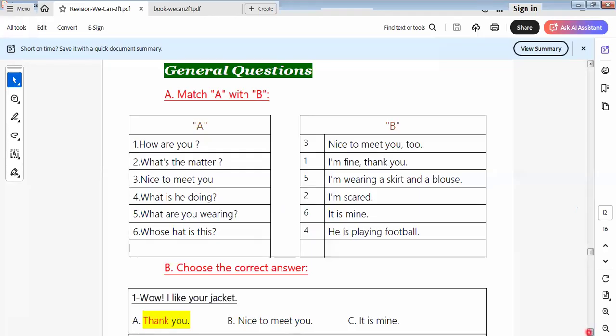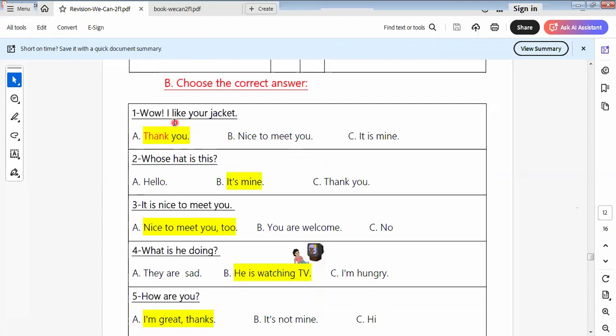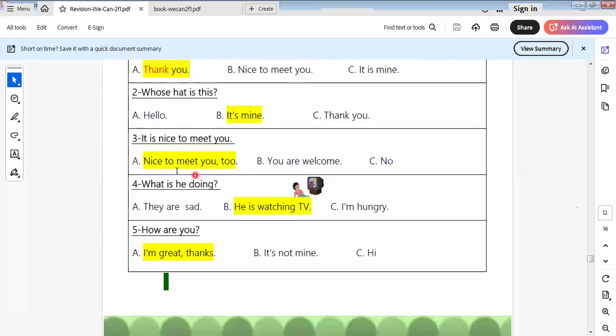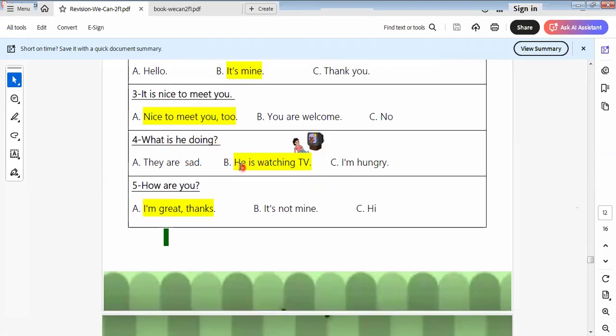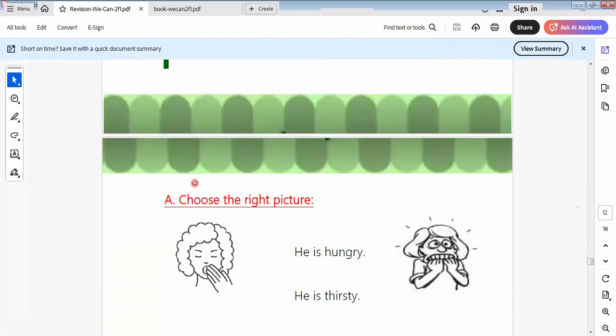This is the general exercise to know more about it. Here we say, wow, I like your jacket. Thank you. Whose hat is this? It's mine. It's nice to meet you. It's nice to meet you too. What are you doing? He's watching TV. How are you? I'm great. Can this question have two replies? I'm great, thanks, or I'm fine.